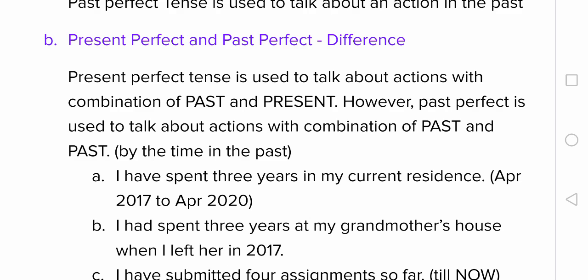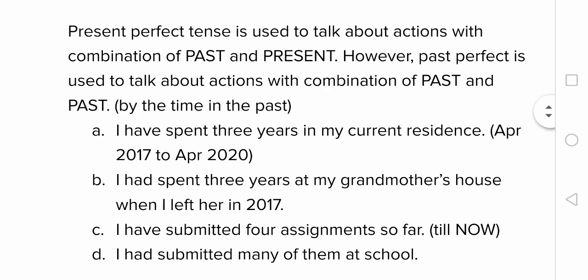Now past perfect tense, almost the same, but with the combination of past and past. So by some time in the past. Now look at example B. I had spent 3 years at my grandmother's house when I left her in 2017. So 2017 is past tense. Now I had spent 3 years indicates past perfect tense. So you leaving in 2017 is a past action, but by the time you had spent 3 years.